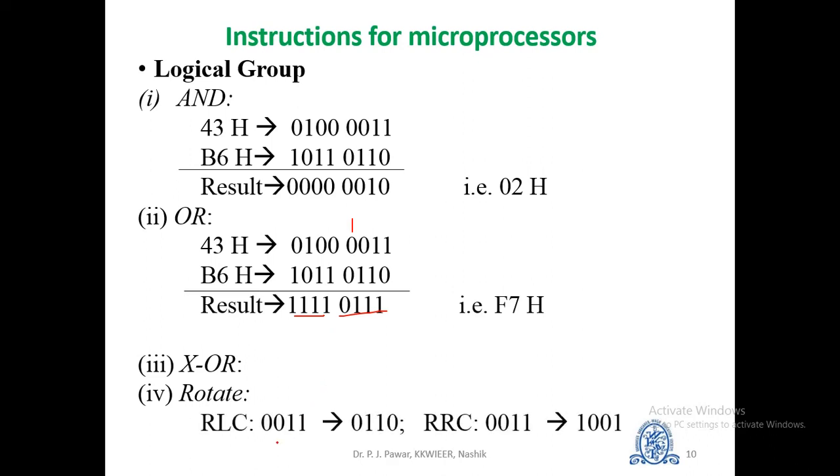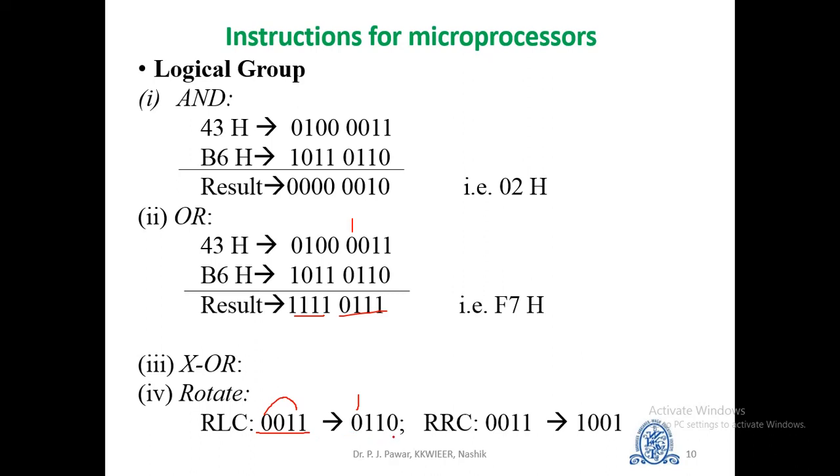So if we have data 0011, then the bits will be shifted to the adjacent left position, and the bit at position D3 will be shifted to D0. So the result will be 0110.